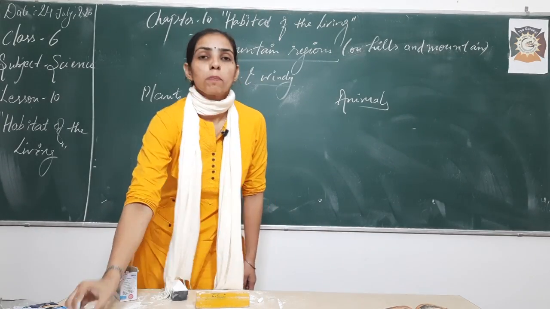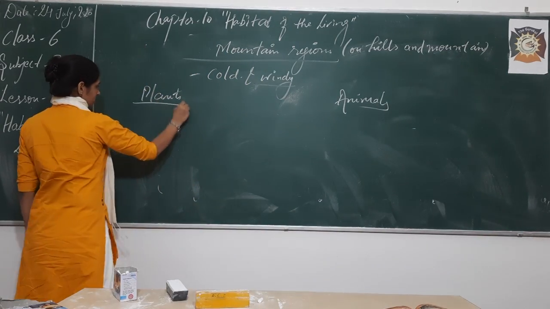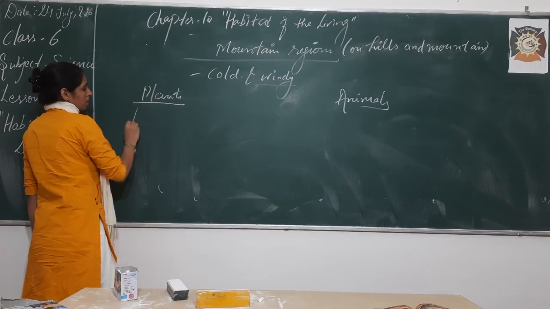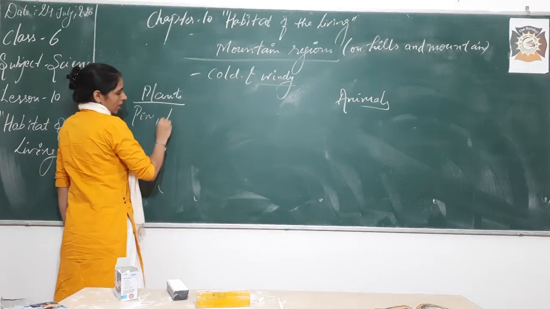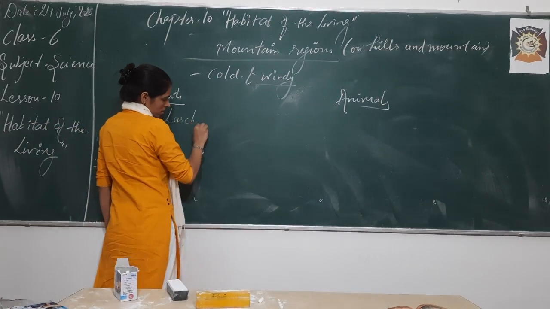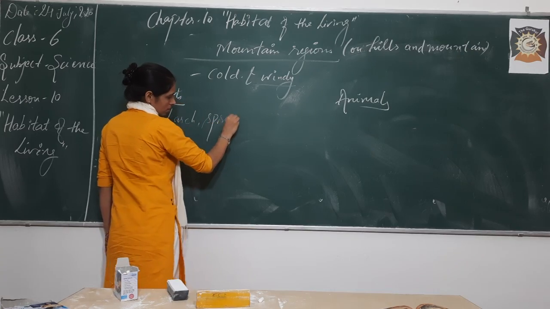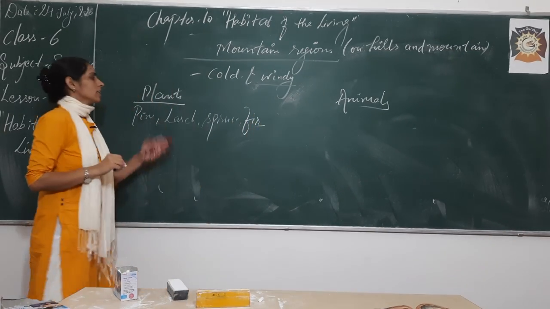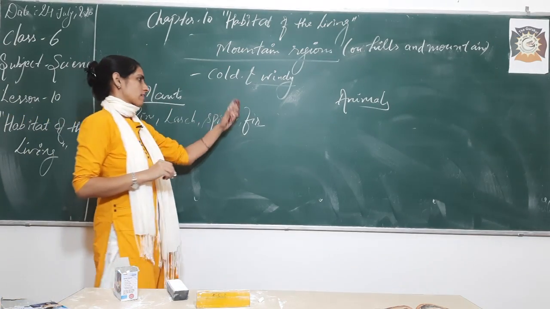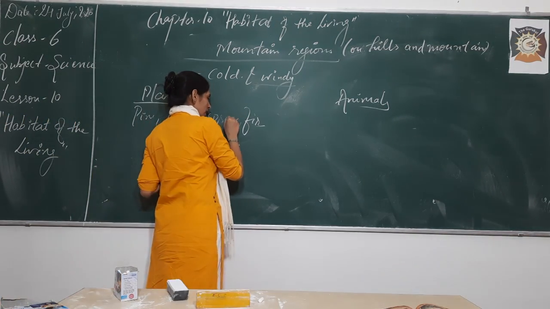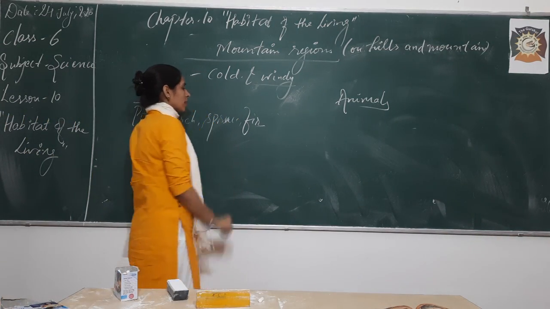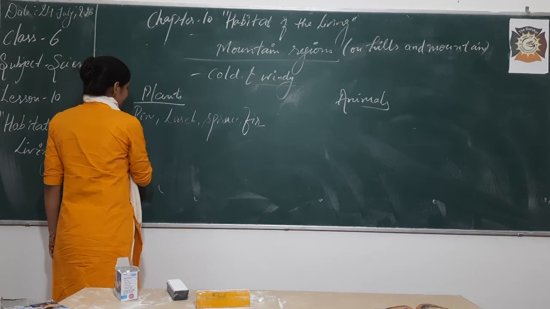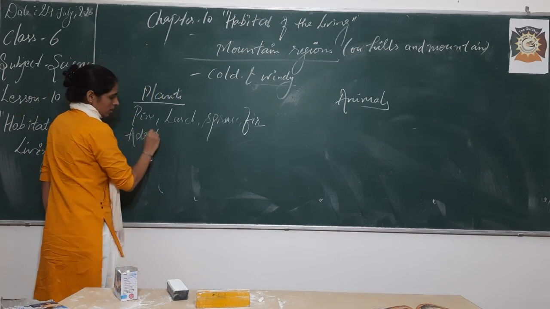Yes. So if we talk about plants, then you can say plants like pine, larch, spruce, and fir, right? These plants actually can survive in mountain areas, okay? Now, what kind of adaptation do these plants follow?